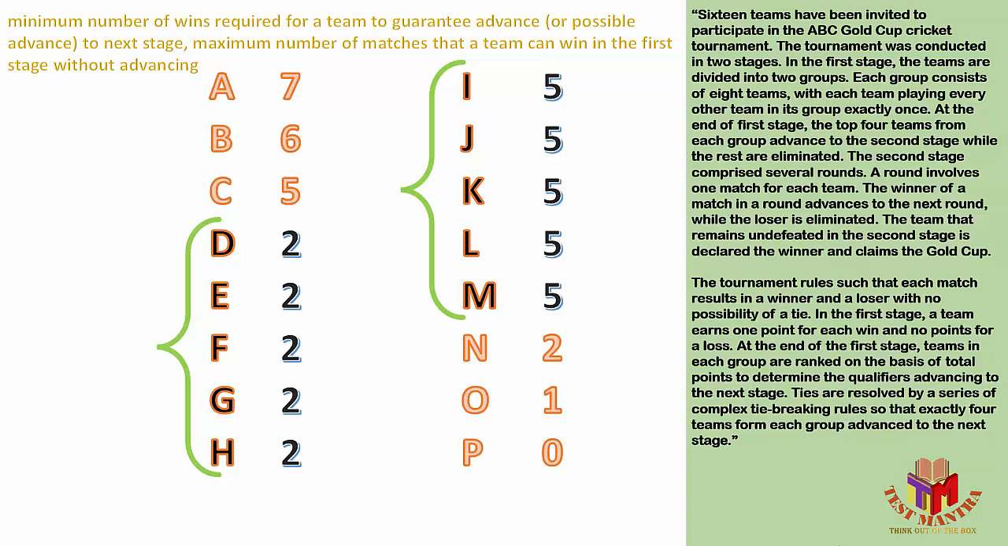Now there will be a tiebreaker, and the team that is eliminated in the tiebreaker will not be able to move to the next round. Let's say M has lost in the tiebreaker, so with 5 wins M still will not reach the next round. So I can say that with 5 wins we are still not sure whether the team will be able to reach the next round or not.